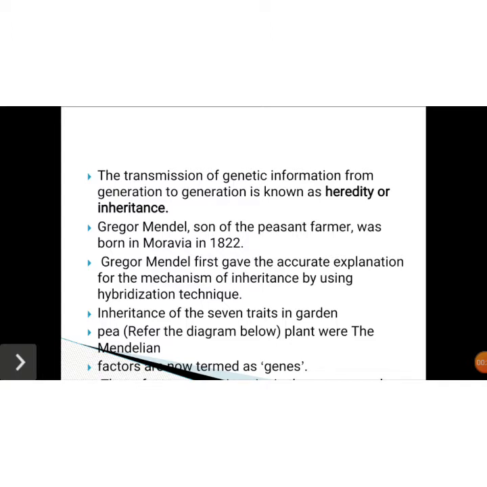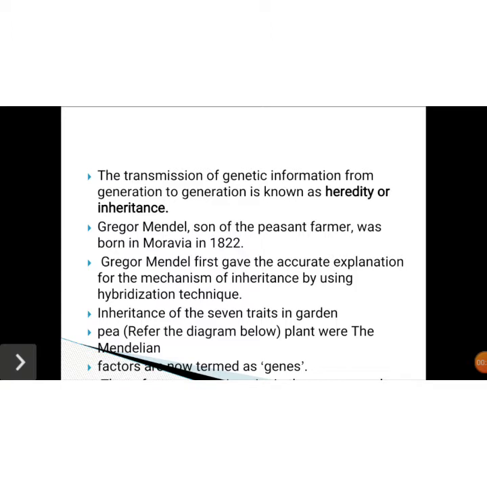Coming to another definition, variation: the genes which are transferred from the parents to the offspring, but the complete genes are not shared, that means an exact duplicate copy of the parents may not form. Some characters, some genes, are transferred from the parents to the offspring such that a difference may be seen in the offspring. That is called variation.